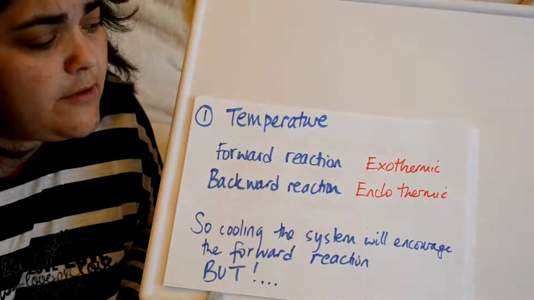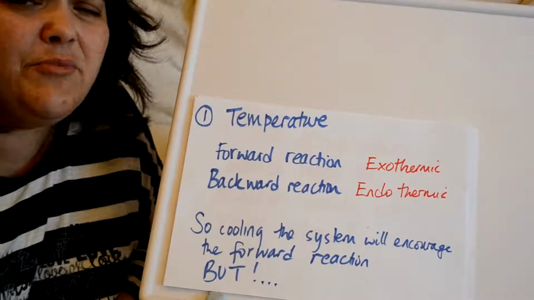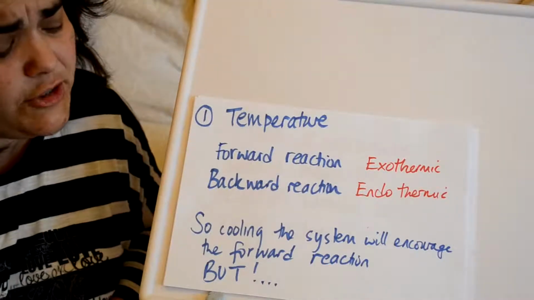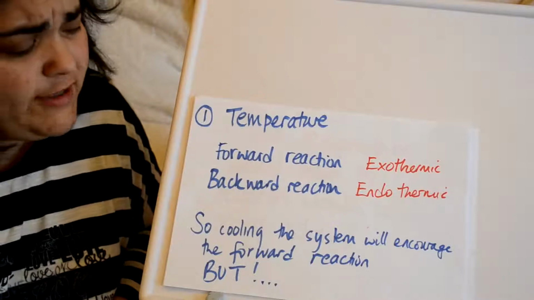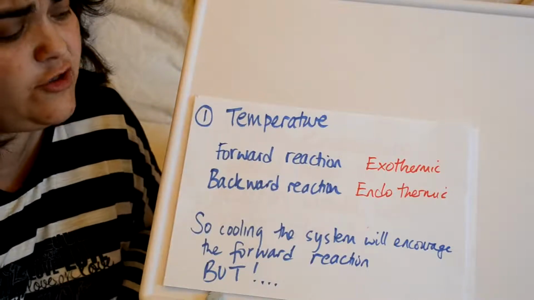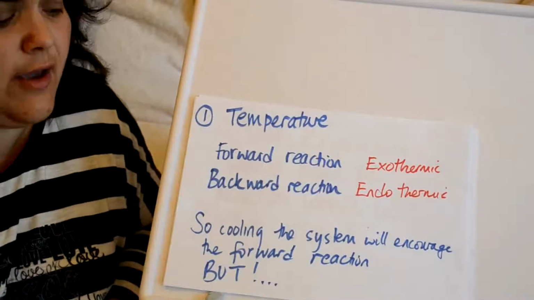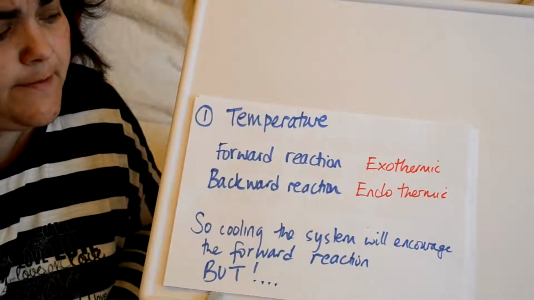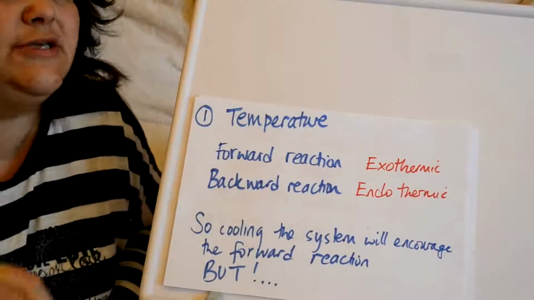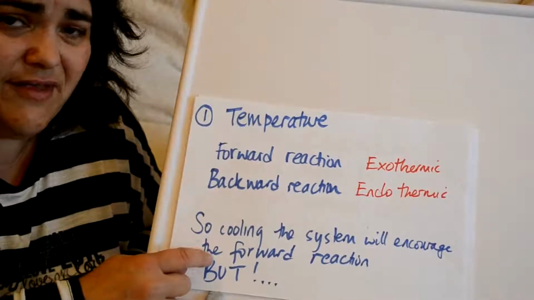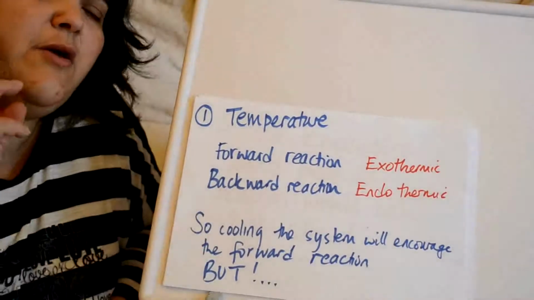So, typical things, remember we talked about what affects reactions before, the 4 things that affect, and we're going to look at 3 of those. So temperature. Temperature can actually help if you alter the temperature. The forward reaction itself, from here, this reaction, nitrogen and hydrogen becoming ammonia, that's the forwards reaction. When I talk about that, that's what I mean.